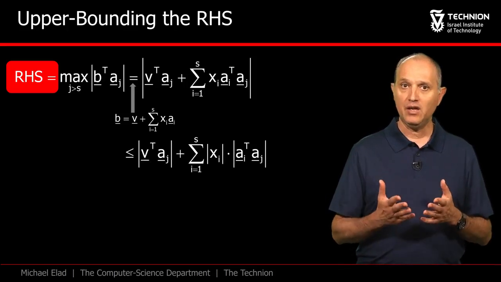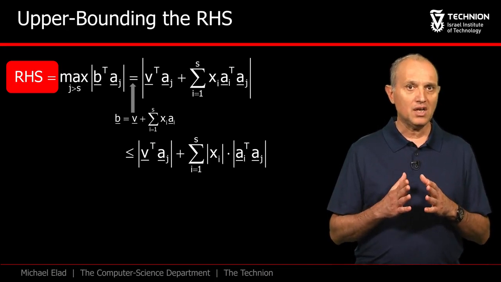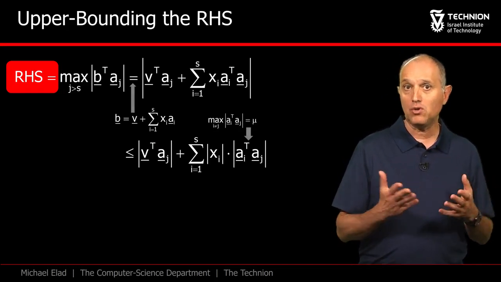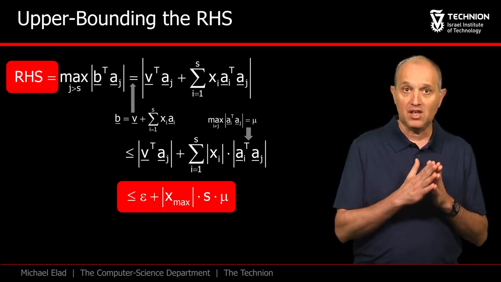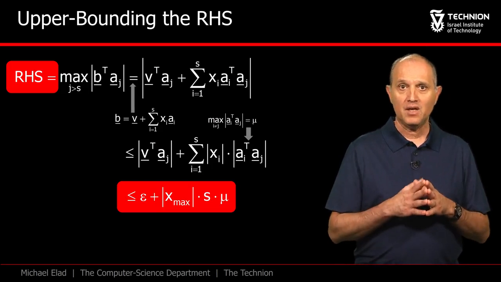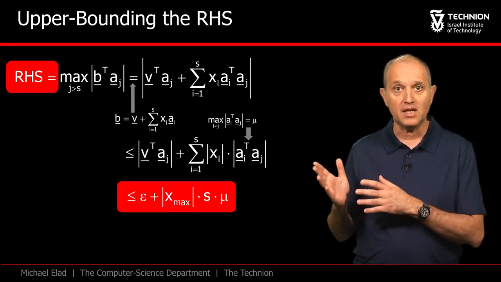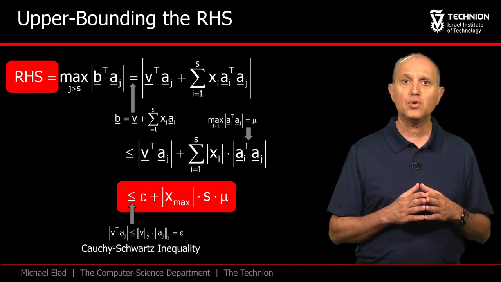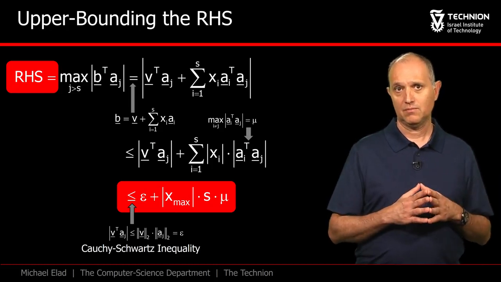We move the absolute value into the summation and get this upper bound. Again, we encounter inner products between different atoms from A, which could be replaced by the mutual coherence. We can upper bound the inner product of the noise with the jth atom by epsilon, and this brings us to this expression, epsilon plus x max times S times mu. The last step, by the way, relied on the Cauchy-Schwarz inequality and the fact that the atoms are normalized.